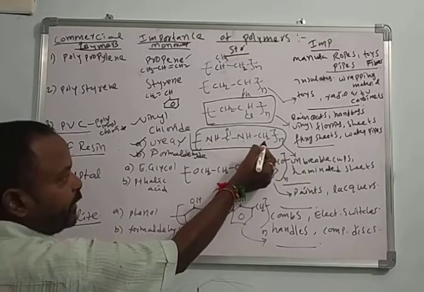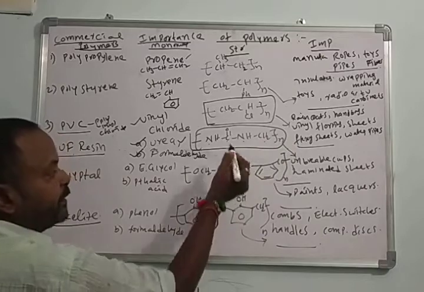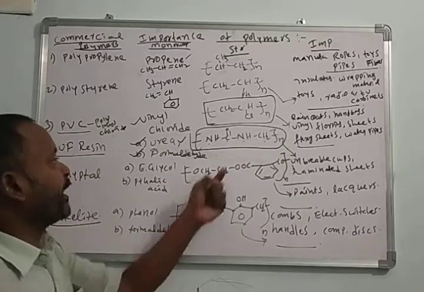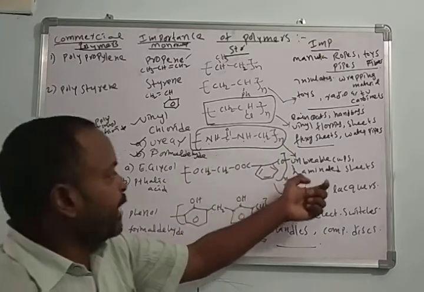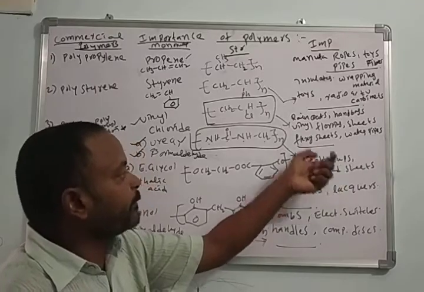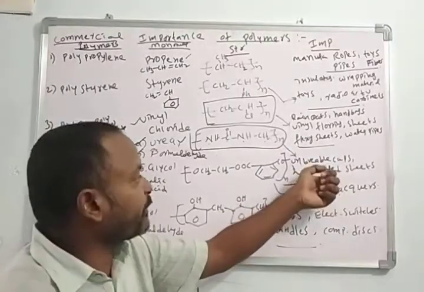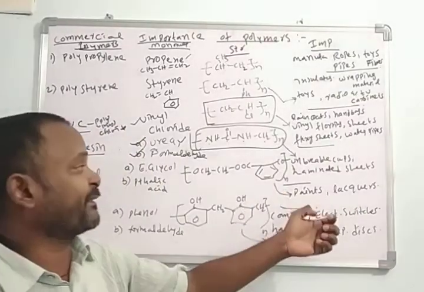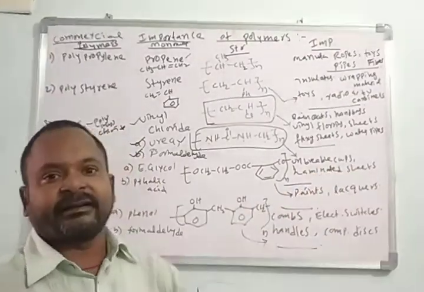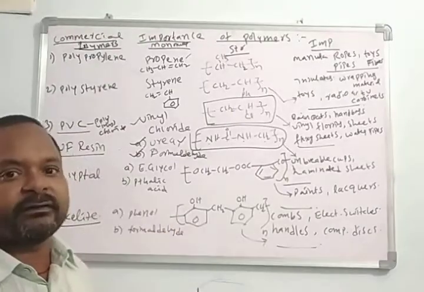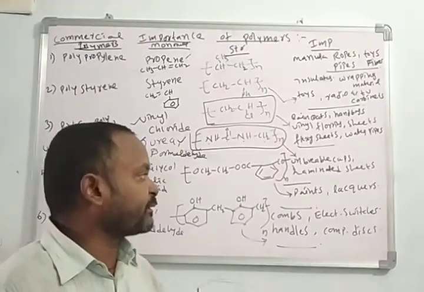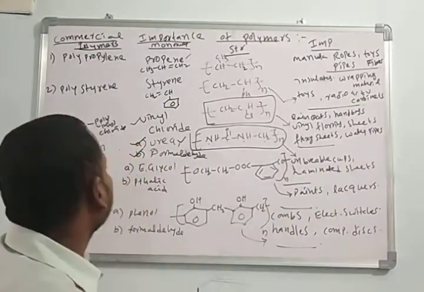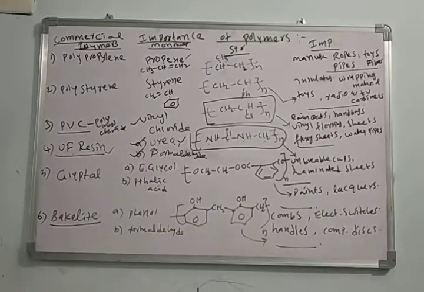This is the part of formaldehyde, taken n times. This is the structure of urea formaldehyde resin. It is used for the manufacture of unbreakable cups, unbreakable materials, unbreakable plastics, and laminated sheets. For laminated covers, we use urea formaldehyde resin.